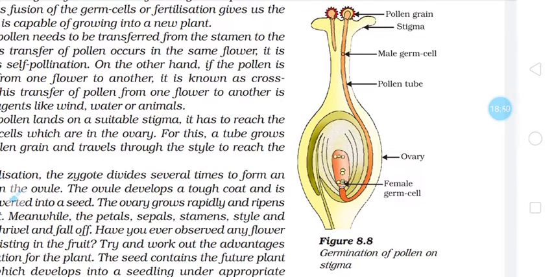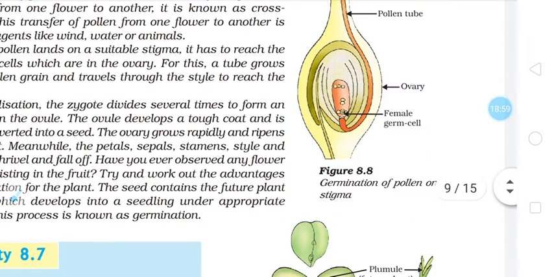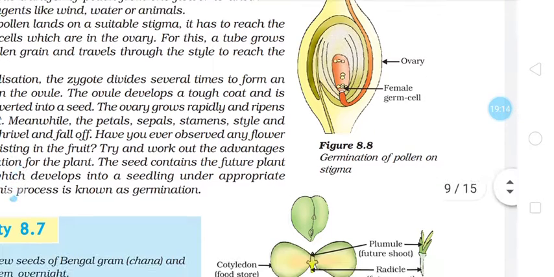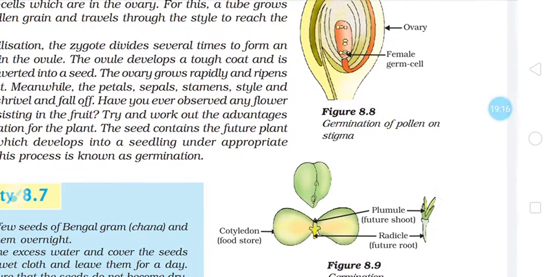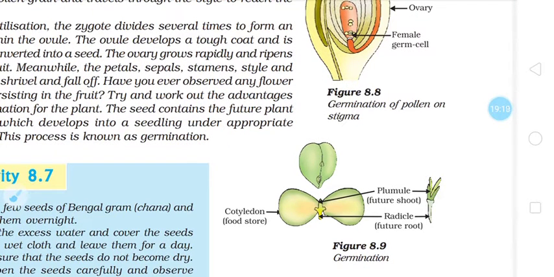Try to understand this. A question may be asked in the examination as well as in competitive examinations. Many questions are asked after 10th standard when you are giving some competitive examination for scholarship. At that time these questions are asked. Now once zygote formation has taken place, this zygote will get converted into an embryo and the primary endosperm nucleus will get converted into endosperm. Endosperm during seed formation provides nourishment to the zygote so that embryo formation will take place.